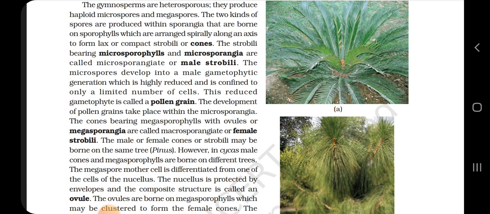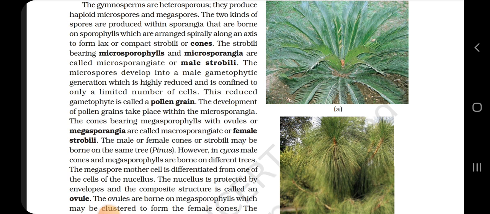The cones bearing the megasporophylls with ovules or megasporangia are called macrosporangiate or female strobili. The male or female cones or strobili may be borne on the same tree, as in Pinus. However, in Cycas, male cones and megasporophylls are borne on different trees.